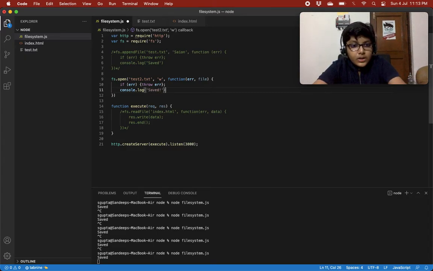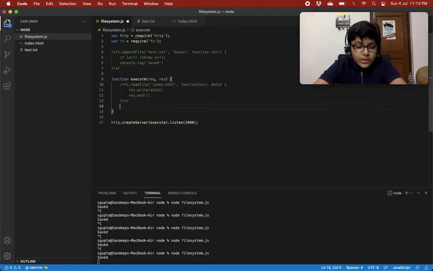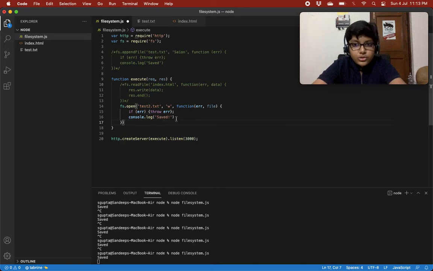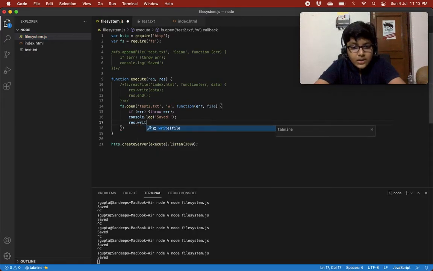Now we are going to check. We'll add this in this execute method because we want to show something on the server. We are going to do response.write file, so let's see what file is.